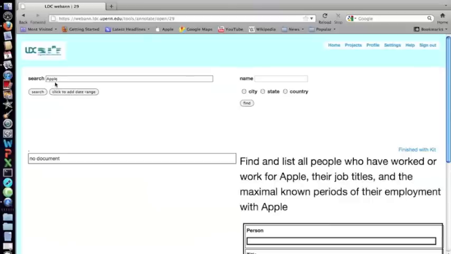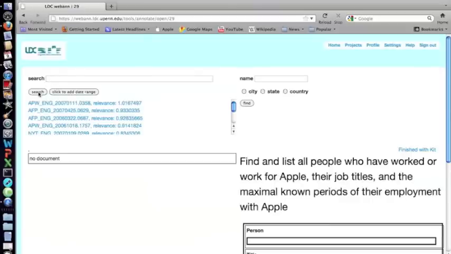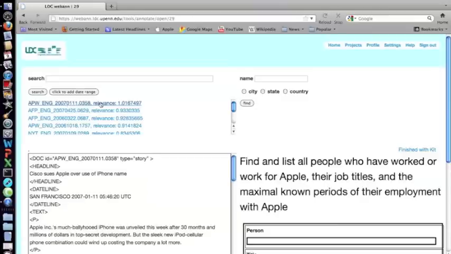So I've entered my search term, and I click the search box, and we have the doc ID list come up. I'll look at the highest ranking document first. And note as well, before we look for answers, that the documents actually contain a publication date, which is, in this document, 2007, January 11th. That might be important later when we're annotating the answer about the time periods.